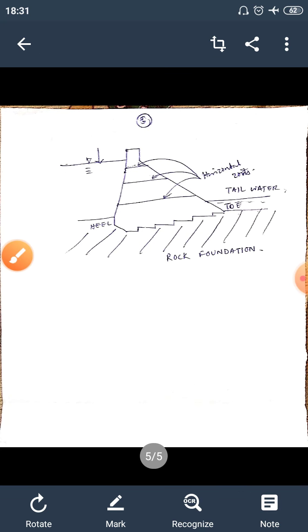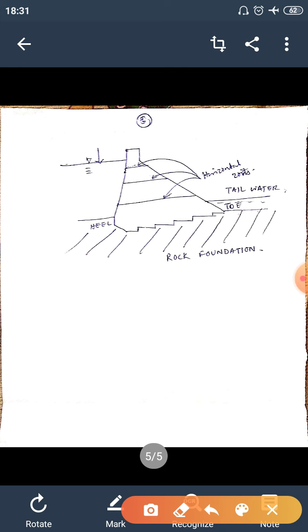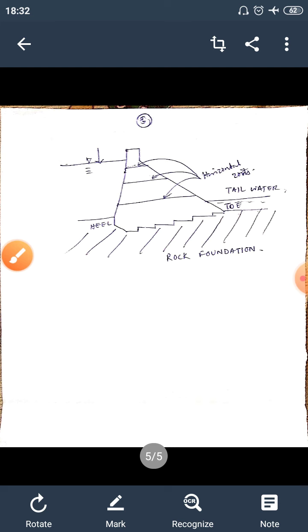And this is the figure of the dam structure where horizontal joints are provided to prevent the dam from sliding or shear failure. This is the rock foundation, and these are the horizontal joints which are provided to prevent sliding or shear failure. All these are the causes of failure in case of a gravity dam.